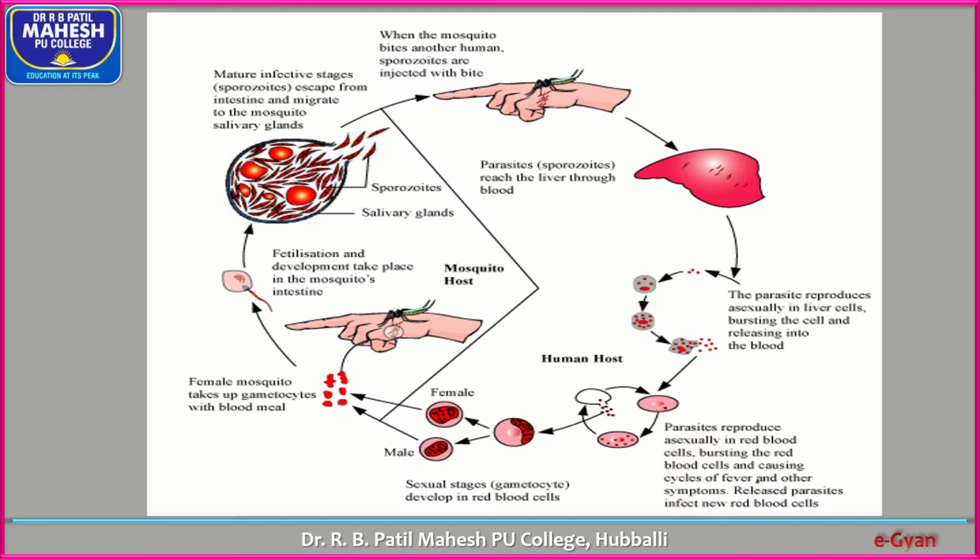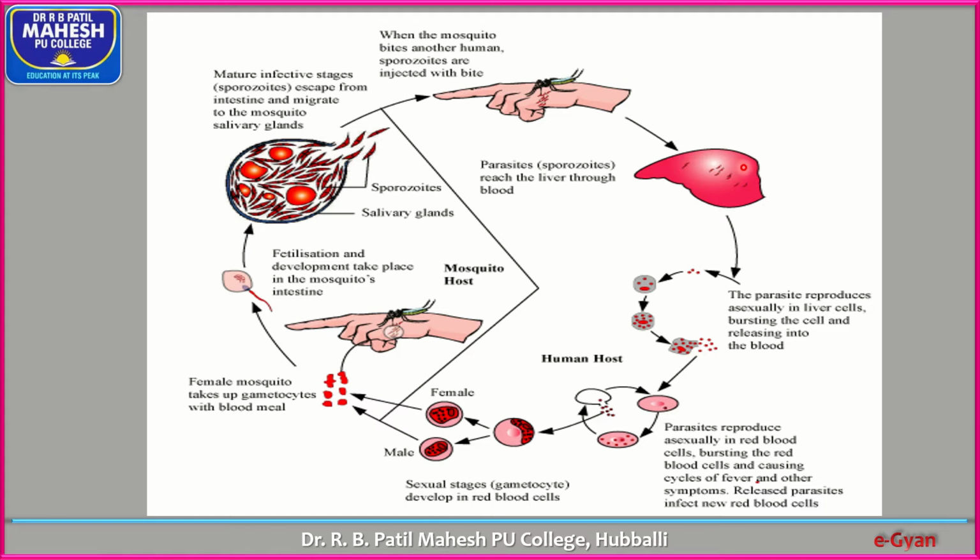So, this is the life cycle of malarial parasites. When you look at this diagram, this is a mosquito which is infected with malarial parasites. When it bites a healthy person, the malarial parasites are released. Once they are released, they migrate. The infective stage of the malarial parasite is the sporozoite, and these sporozoites reach the liver through the blood.